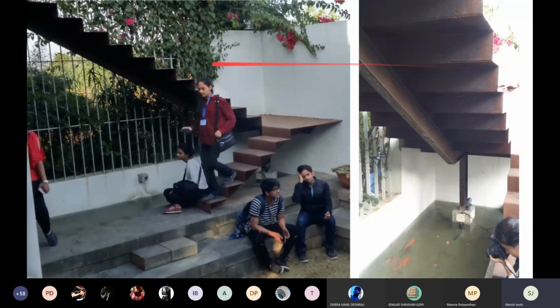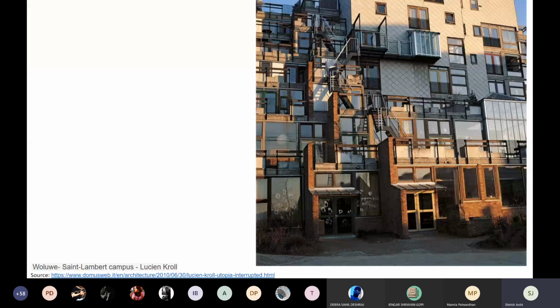Of course, please remember in this case, issues of safety are obviously there, but the imagination is that this is actually going to be used by elder people and not by children. One of the things we need to remember when we are making spaces is that if younger children are involved, the safety of the staircase becomes a very critical component. Children and elderly, these are the two very important factors when designing staircases.